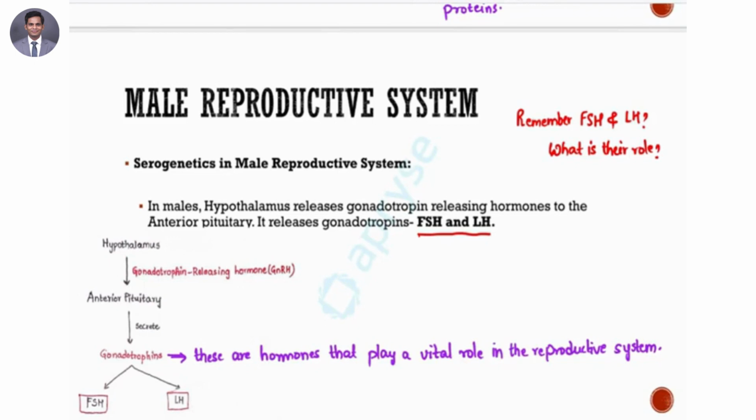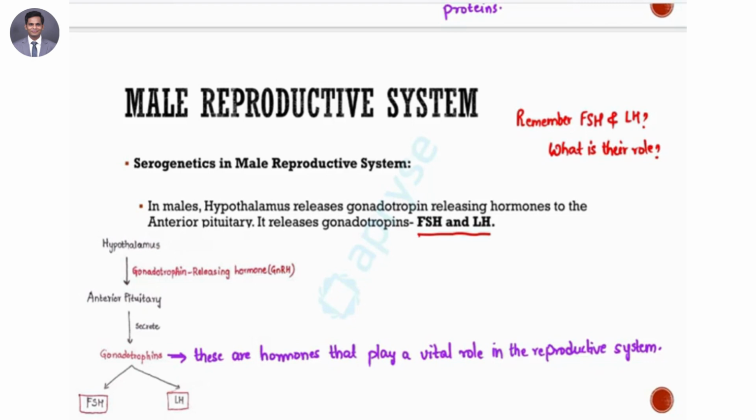This is the male reproductive system that we are seeing. In the male reproductive system, you have the hypothalamus, as you can see here. I've just given you a diagram. The hypothalamus basically initiates the serogenetic process. It starts by releasing gonadotropin releasing hormones, GnRH as we call them. These hormones reach your anterior pituitary gland, and this prompts the pituitary gland to release certain gonadotropins.